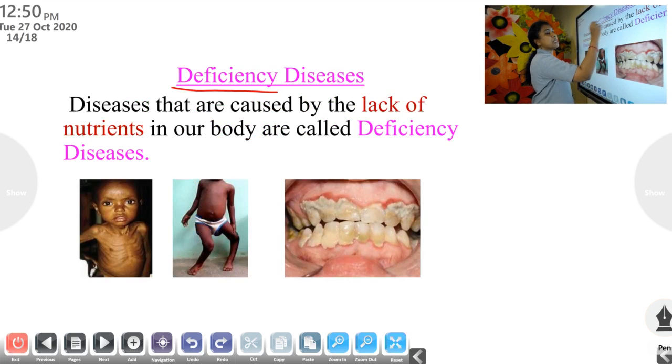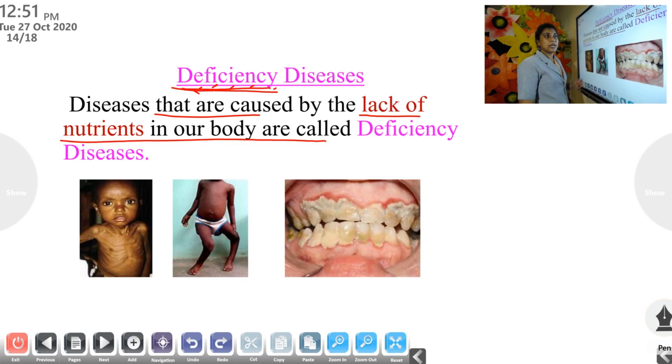Next one, deficiency diseases. What is that? Deficiency. See the spelling? D-E-F-I-C-I-E-N-C-Y. Deficiency diseases are a group of diseases caused by the lack of nutrients in our body. If you do not eat enough nutrients, you learned about the nutrients. There are 5 main types of nutrients: carbohydrates, fats, proteins, vitamins, and minerals.